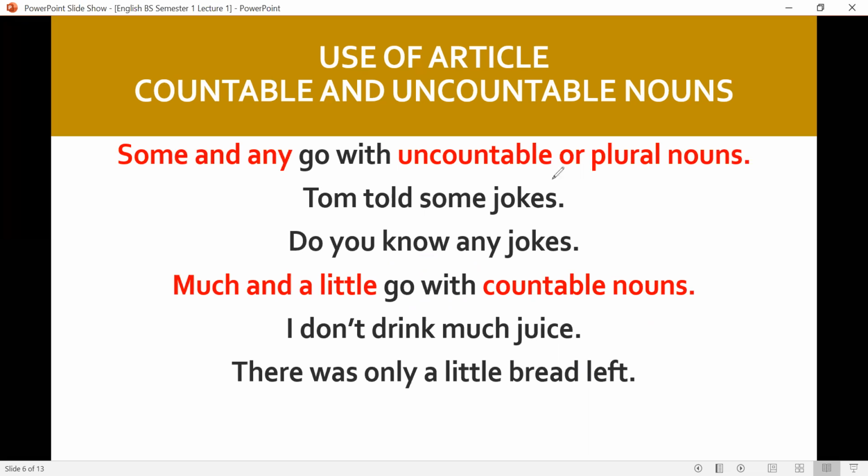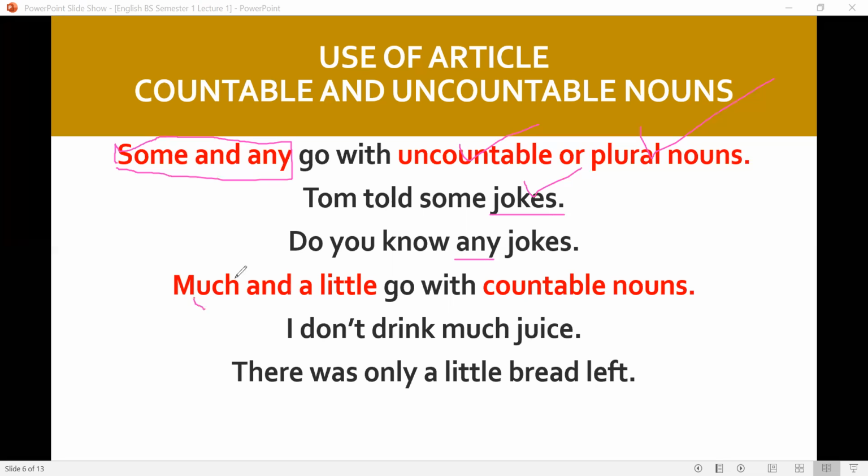Some and any go with uncountable and plural nouns. Some and any are the two words which we can use with uncountable nouns or plural nouns, both uncountables and plural. Tom told some jokes. Do you know any jokes? So we may use some and any with uncountable as well as with plural nouns.